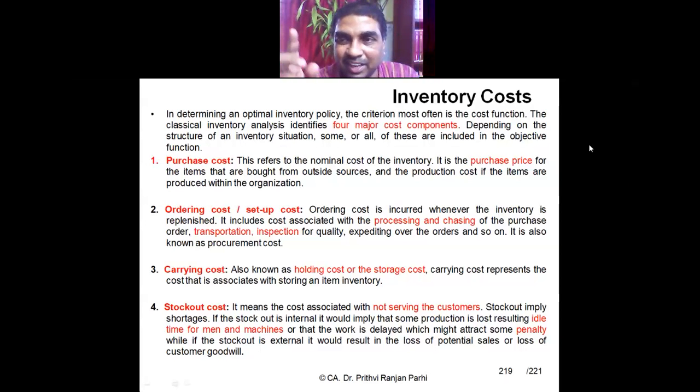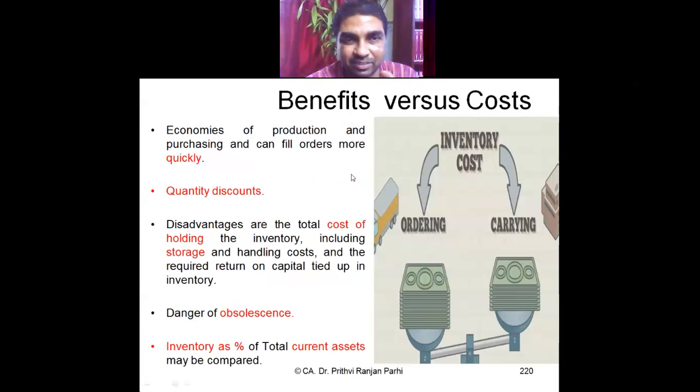If ordering cost is high, carrying cost will be low. If you want to reduce carrying cost, then ordering cost will be high. Is it not? So somewhere you have to draw a balance between these two costs, between ordering cost and carrying cost. So you have to compare what is the benefit and what is the cost involved here.